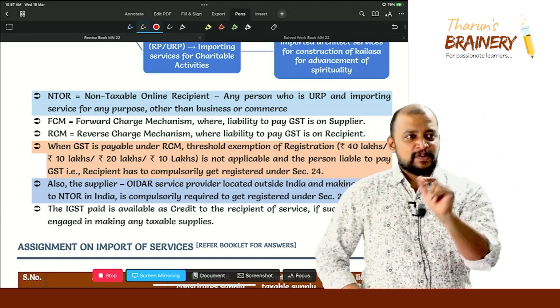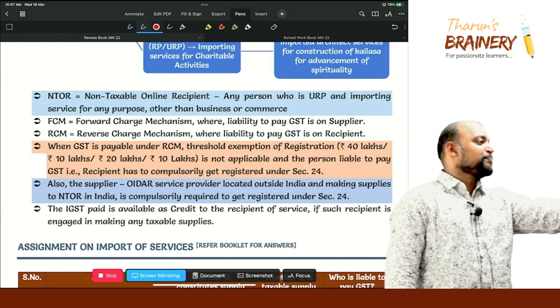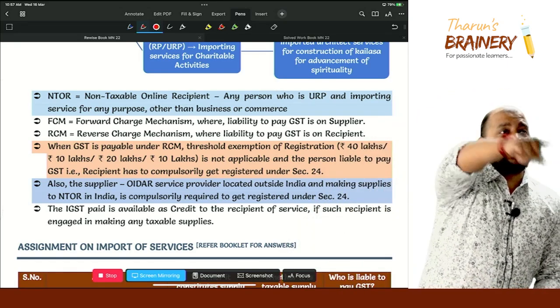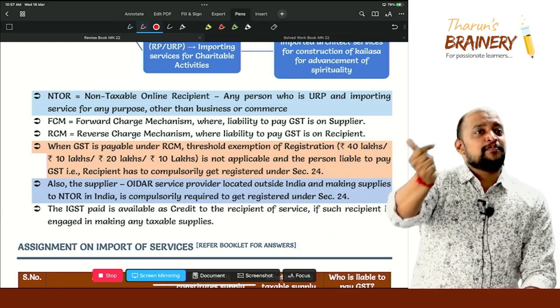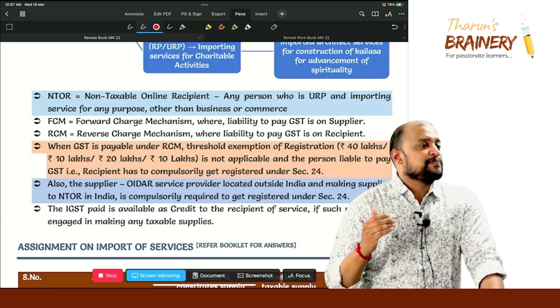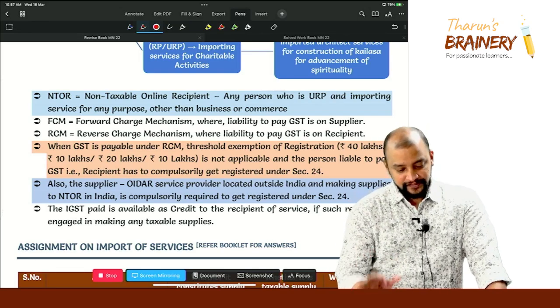Using for business purpose, but they are unregistered. Compulsorily they are required to get registered and pay GST. Is it clear or not? Sir, section 9 subsection 3 says that whenever you are covered under RCM, compulsory registration under section 24 is attracted. You need to compulsorily get registered and pay GST. Is it clear or not?